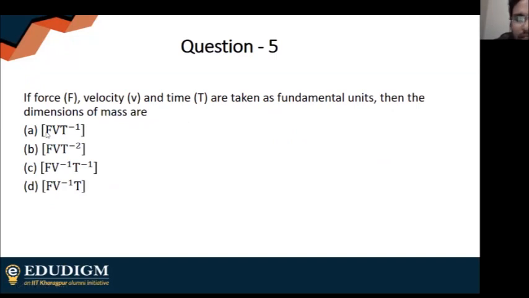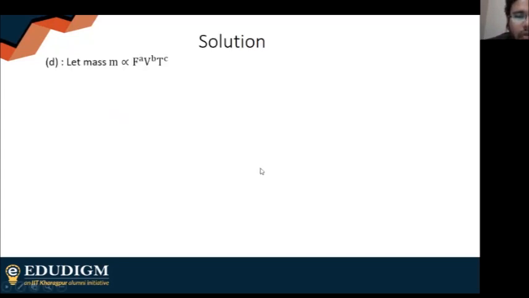Neha Talukdar says answer is 4. So that is my first answer. Shreya Sarkar is also saying 4, f to the power 1, v to the power minus 1, and everyone is saying 4. So I'm guessing the answer is 4.